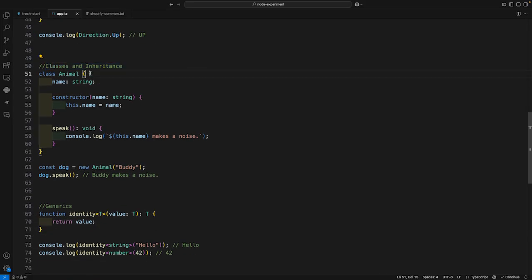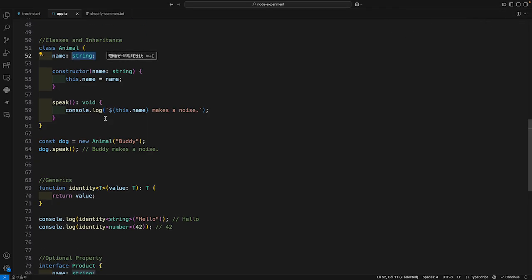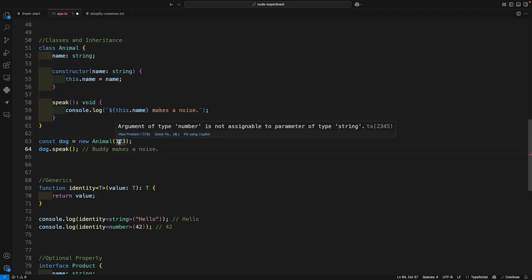Next, let's discuss the class and interfaces. So in this animal class I have defined a property name, and I have defined a type of name, and when I am utilizing that in the code it will recognize that the name should be of type string. Now if in the animal I put something like 1 2 3, I'm immediately getting an error saying that this is not compatible.